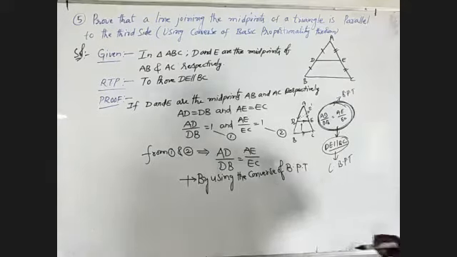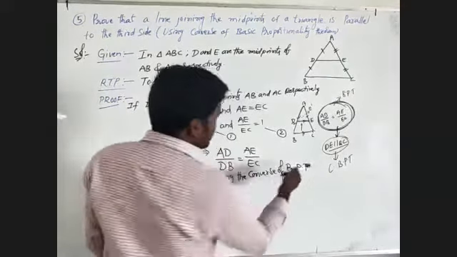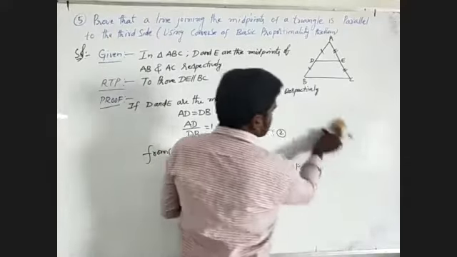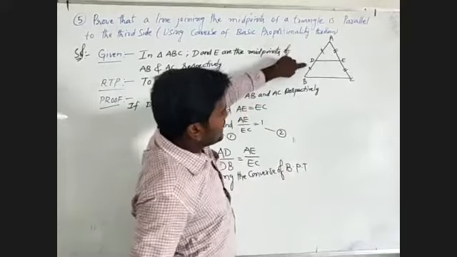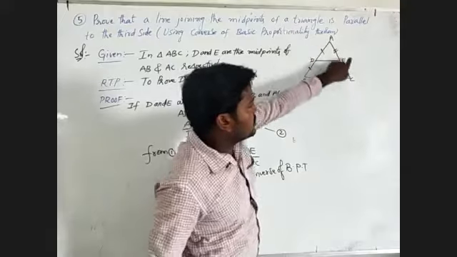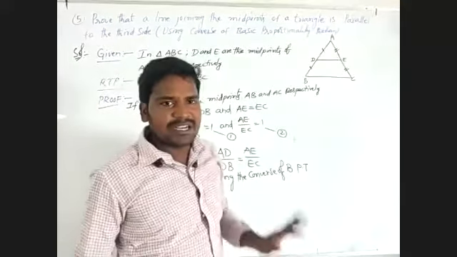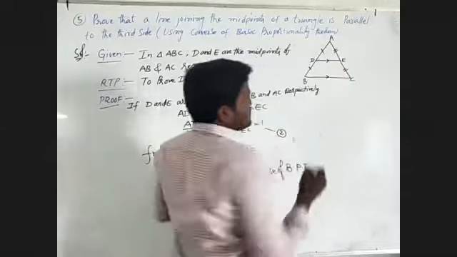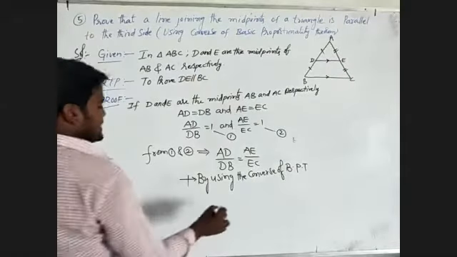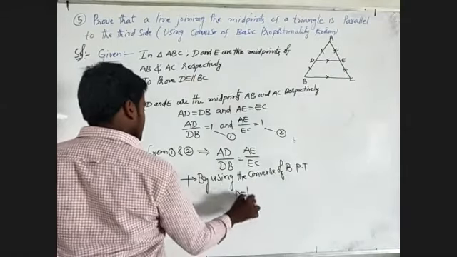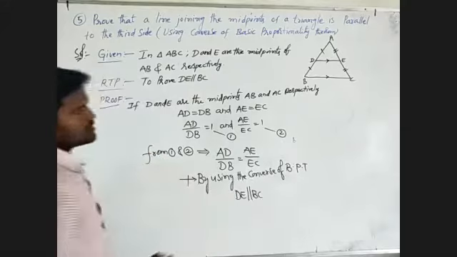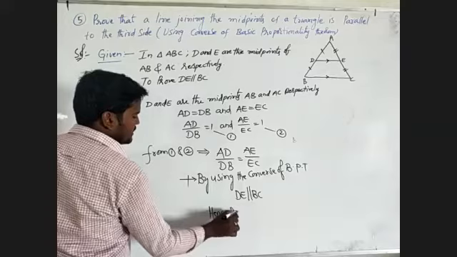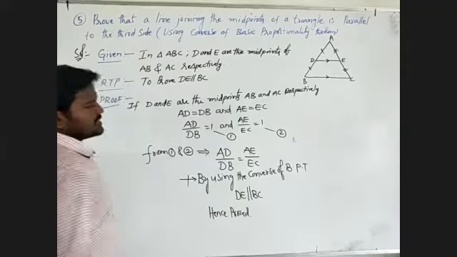That we will observe. Here, by using the converse of the basic proportionality theorem, we will observe the given figure. When AD by DB is equal to AE by EC, satisfying the given condition, then the given two sides are parallel, that means DE is parallel to BC. Hence proved. That means here I will write the proof of the given theorem.